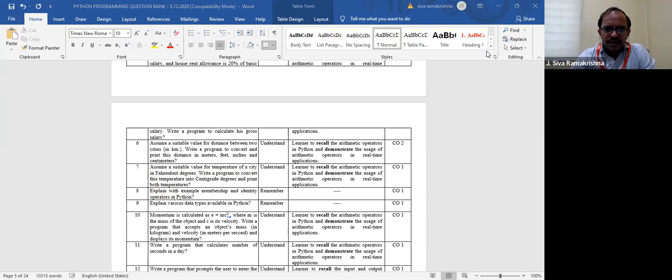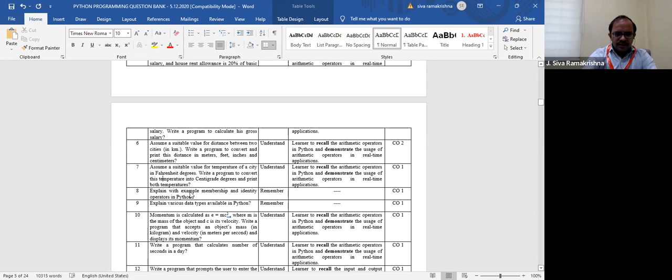F minus 32 into 5 by 9. Just a mathematical operation we are performing here. So take the value in F and give this expression mathematically and simplify this value to get the temperature in centigrade. I hope it is not required to proceed, right? So you should know how to divide and how to use the multiplication operator.